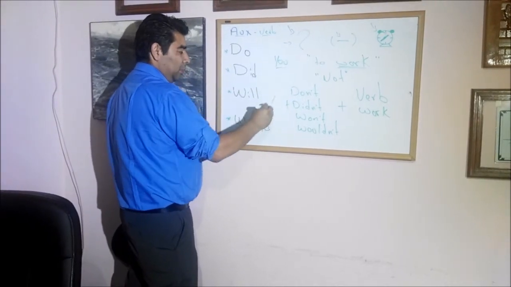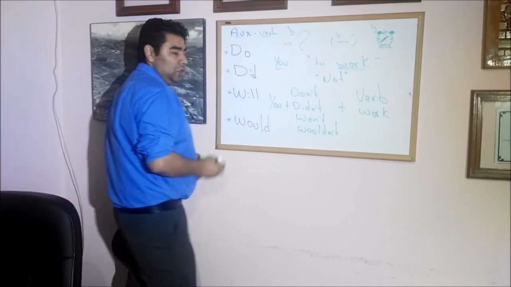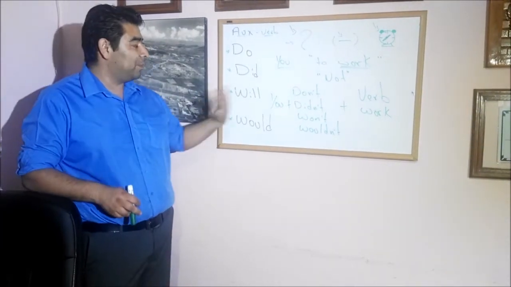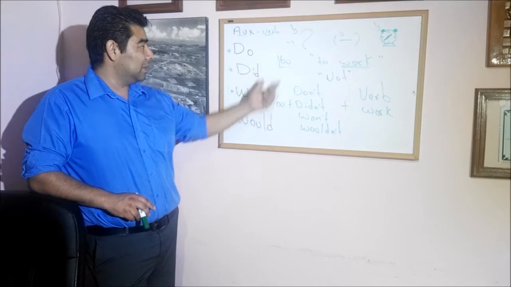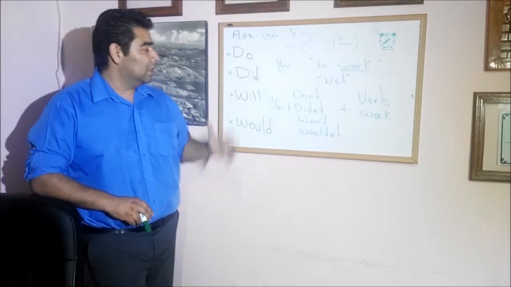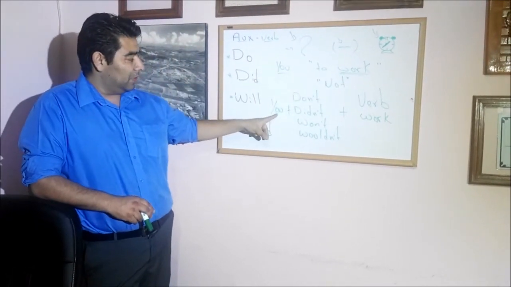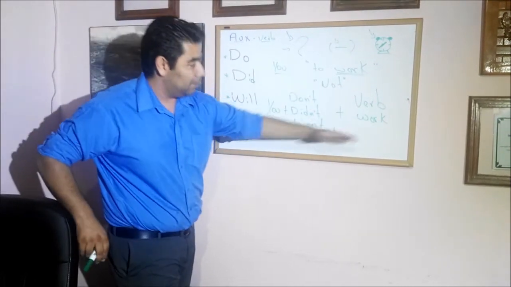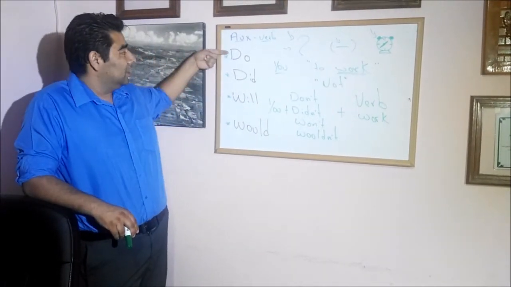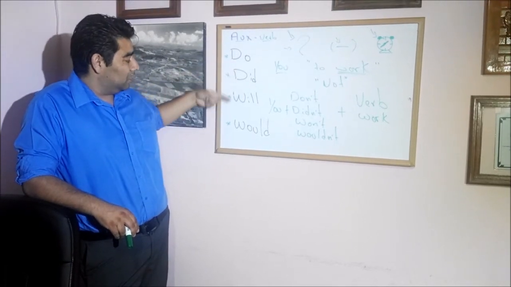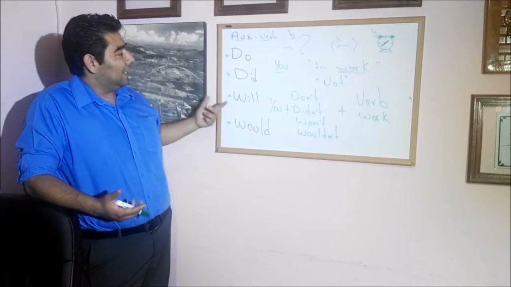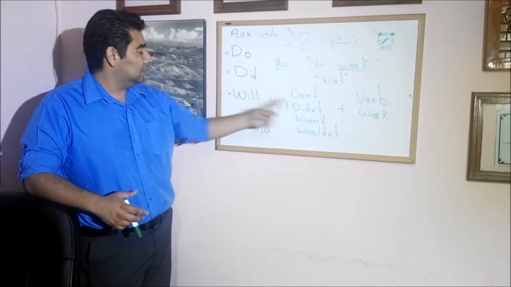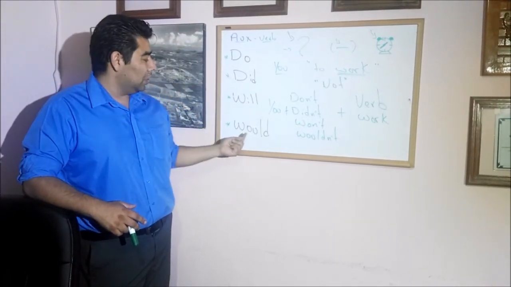Vamos a sustituir, dijimos que el sujeto iba a ser you. Okay? Puede ser cualquiera. You, he, she, we, they, my mom, my father, my friends, my parents. Okay, en este caso dijimos que vamos a utilizar you y el verbo work. Neguemos con el pronombre you cuatro tiempos con el mismo verbo. Okay? Y funciona de la misma manera. Do para presente, did pasado, will futuro, would imaginario. En negativo, do not, que es don't, did not, que es didn't, will not, que es won't, y would not,